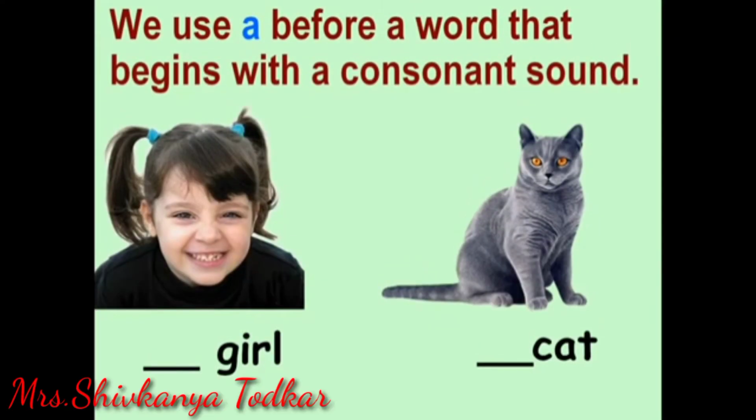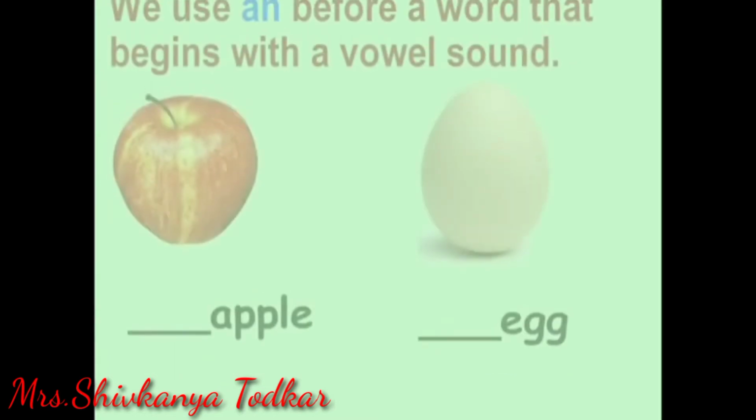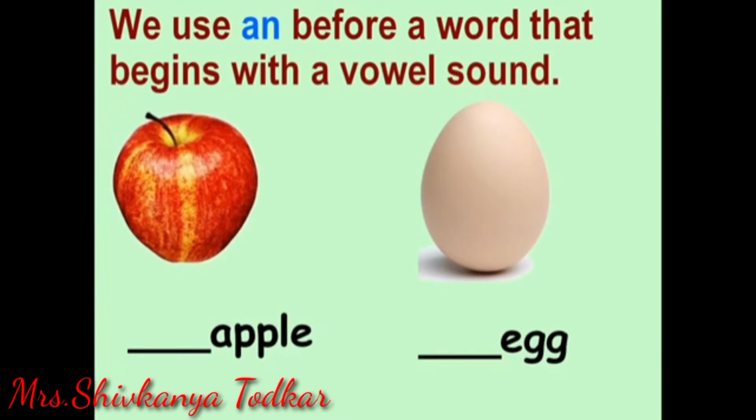We use a before a word that begins with a consonant sound. A girl, G is a consonant. A cat, C is a consonant. We use an before a word that begins with a vowel sound. A, E, I, O, U are vowels. An apple, an egg. Here A and E are vowels.